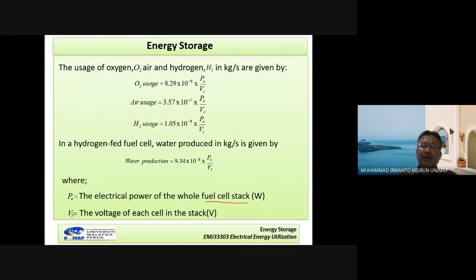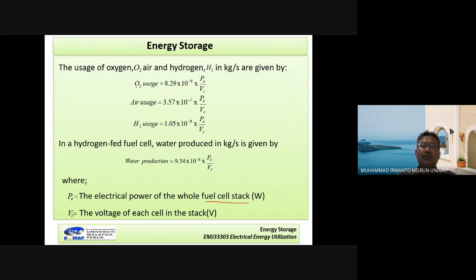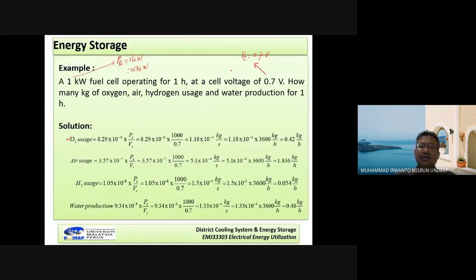8.29 multiplied 10 power minus 8 multiplied PE over PC. PE is 1000 watt and PC is 0.7. Remember, for this whole formulation you need kilogram per second. So we obtain 1.18 multiplied 10 power minus 4 kilogram per second.